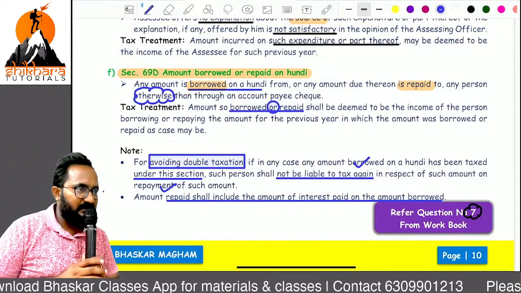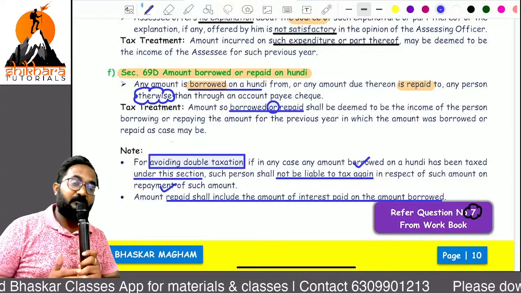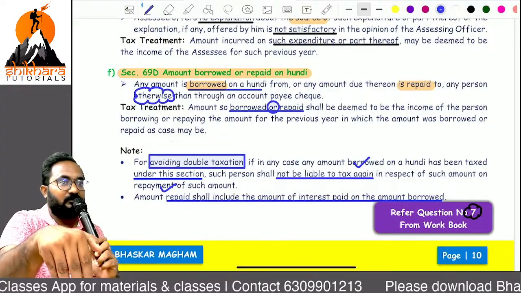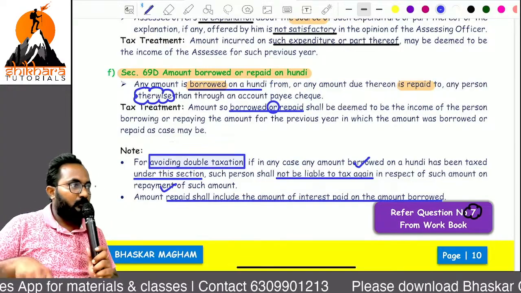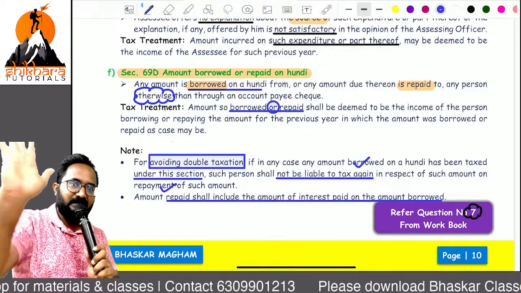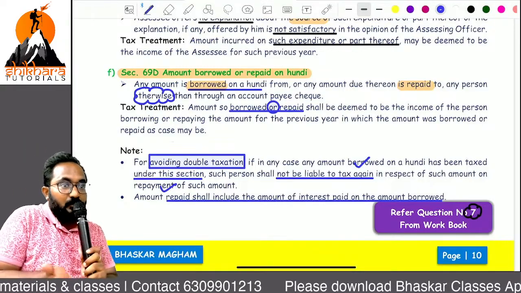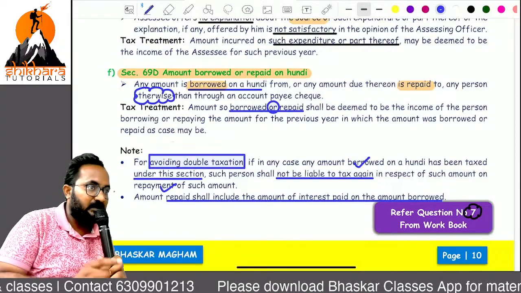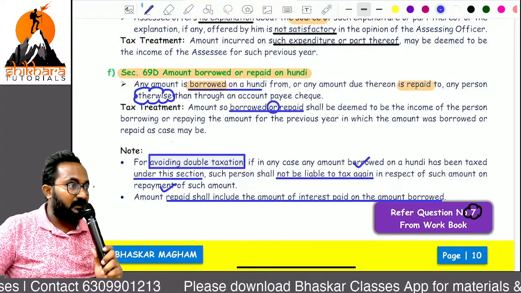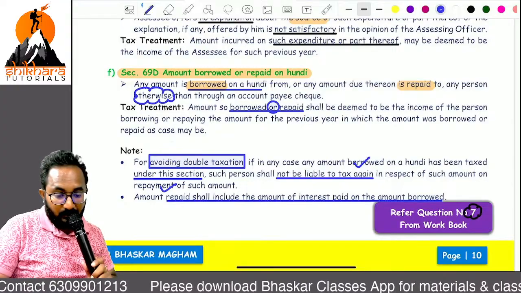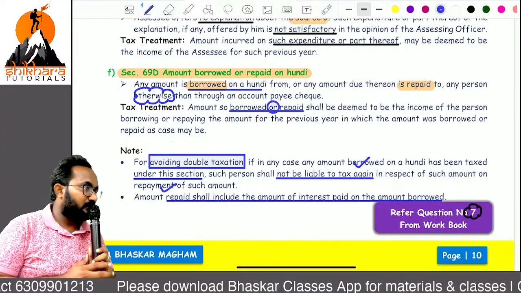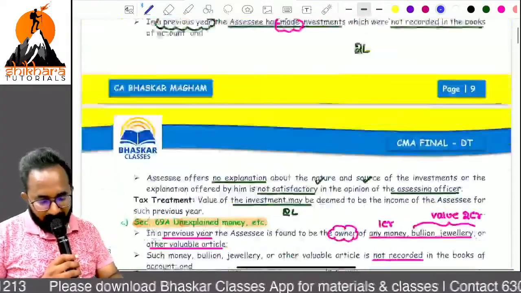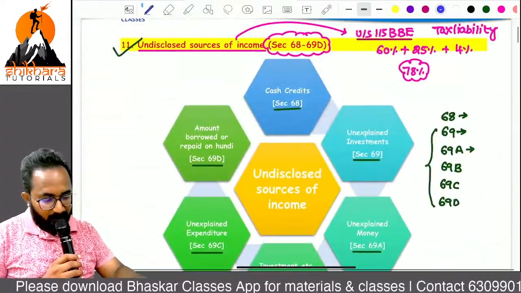I am diverting it as a loan. Next, every year I am making the repayment, I am recording that amount as an expenditure in my books. So both the benefits: first you are diverting that income, and in the next years onwards you are intentionally recording fake transactions as expenditure. They are identified in both ways. They are treating it directly as undisclosed amount. Clear?